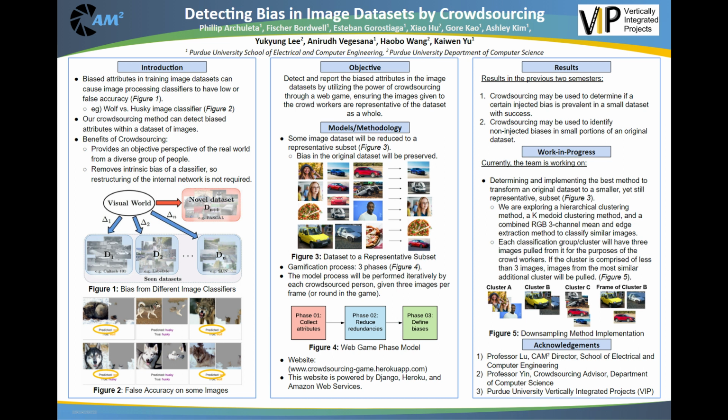Our objective is to detect and report biased attributes in image datasets by utilizing the power of crowdsourcing through a Django-based web game, ensuring images given to crowd workers are representative of the dataset as a whole. If successful, this has huge ramifications. Training data can be better constructed for image identification algorithms, and therefore more accurate and more precise algorithms result.